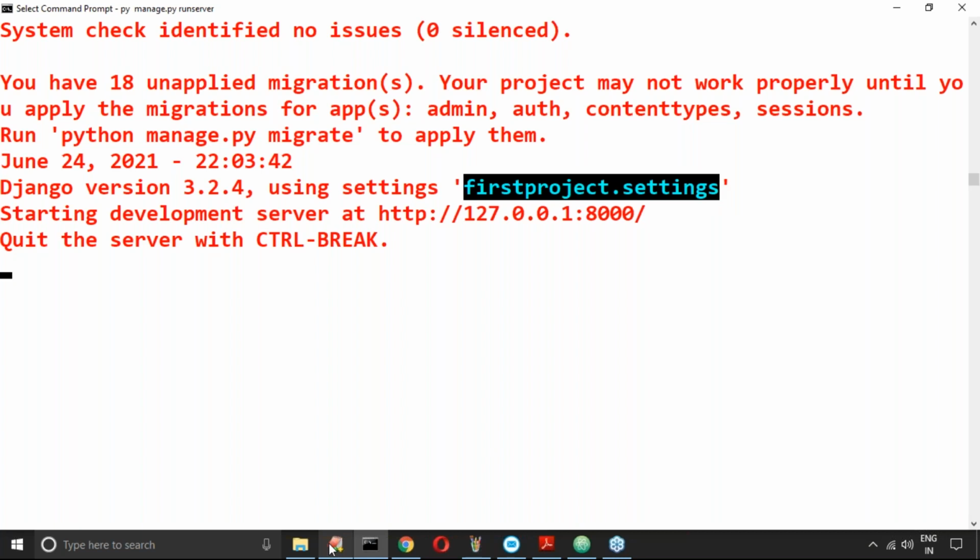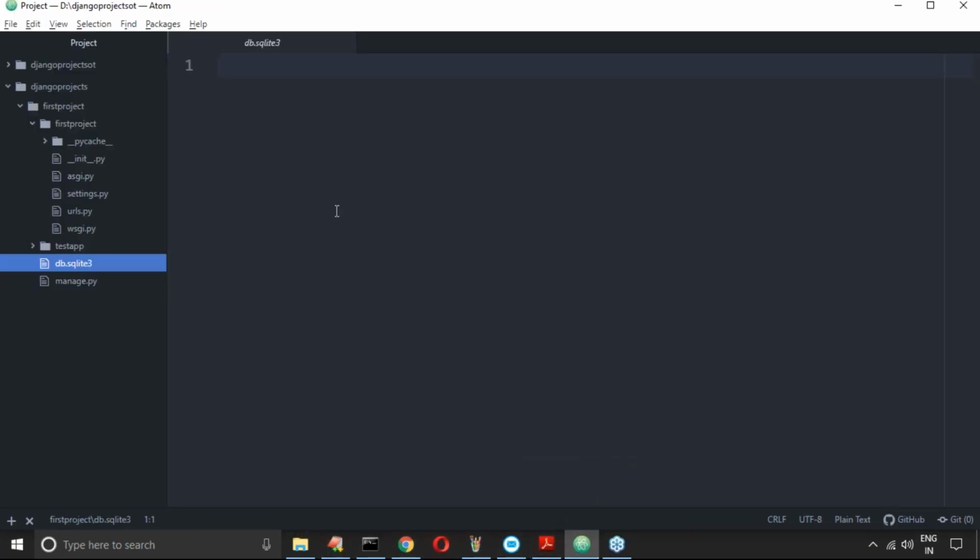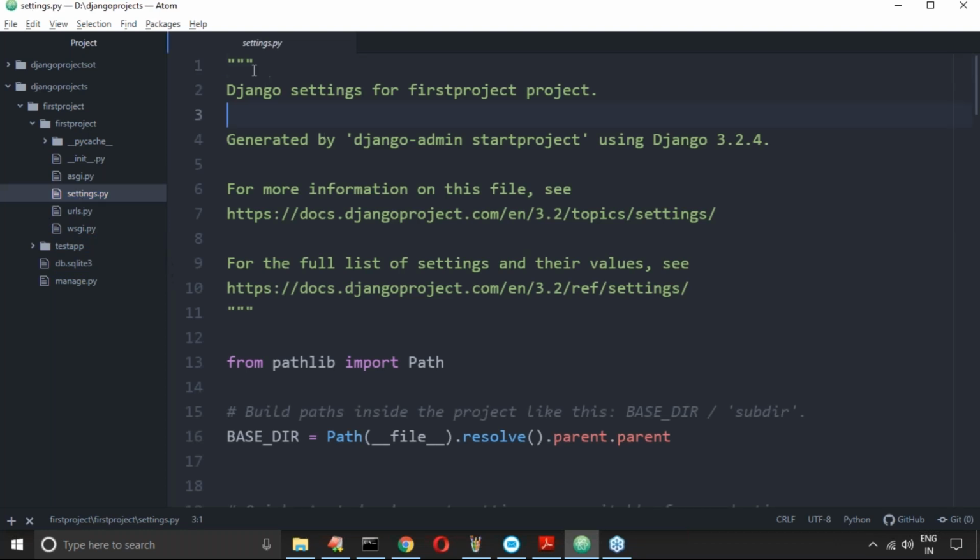How can you do that? Let me open that file. What is the file name? I forgot, can anyone tell me? In which file do I have to add my application? Settings.py. Remember this. Let me open it. This is the file.